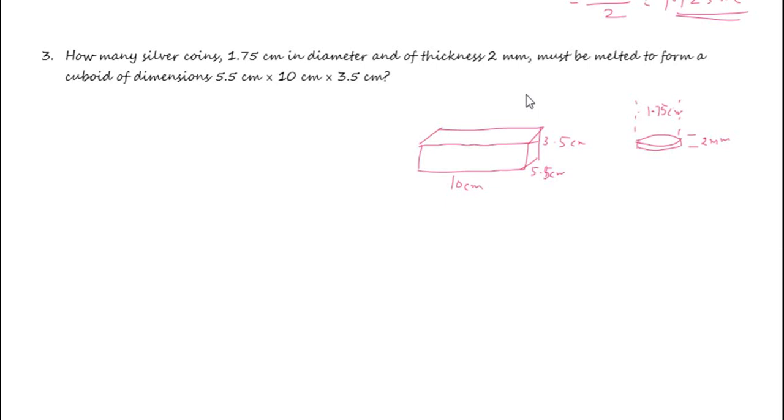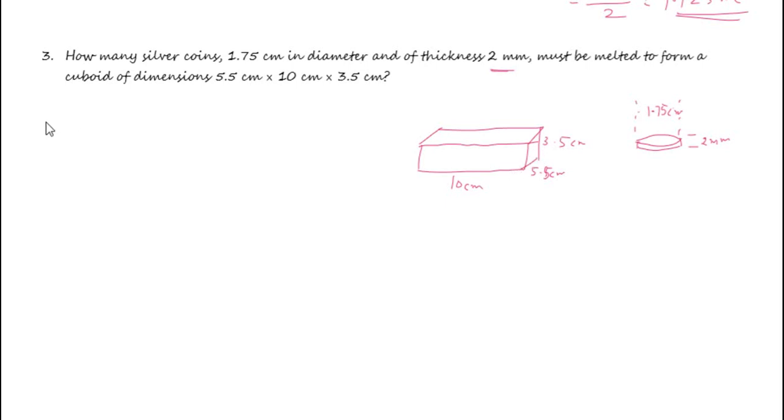Next problem. How many silver coins of 1.75 centimeter in diameter and thickness 2 mm must be melted to form a cuboid of dimensions 5.5 into 10 into 3.5 centimeter? This is the cuboid. We need to melt so many coins of diameter 1.75 centimeter and height 2 mm or 0.2 centimeter, and then form a cuboid of length 10 centimeter, breadth 5.5 centimeter and height 3.5 centimeter.